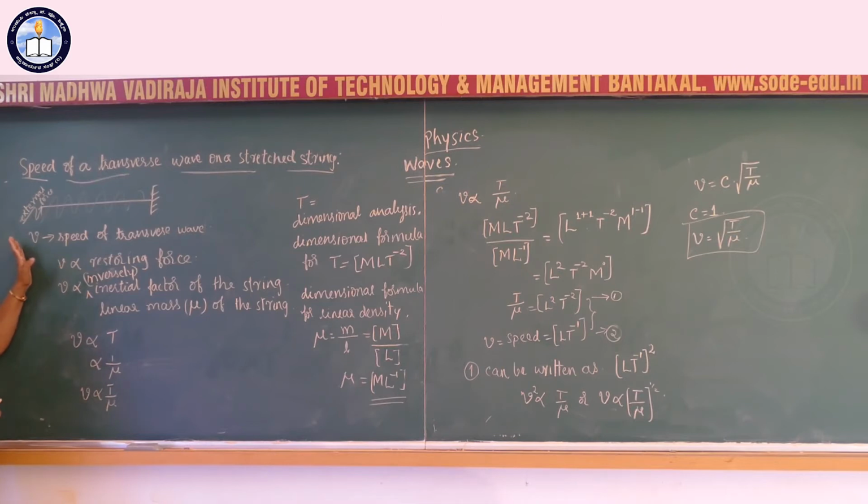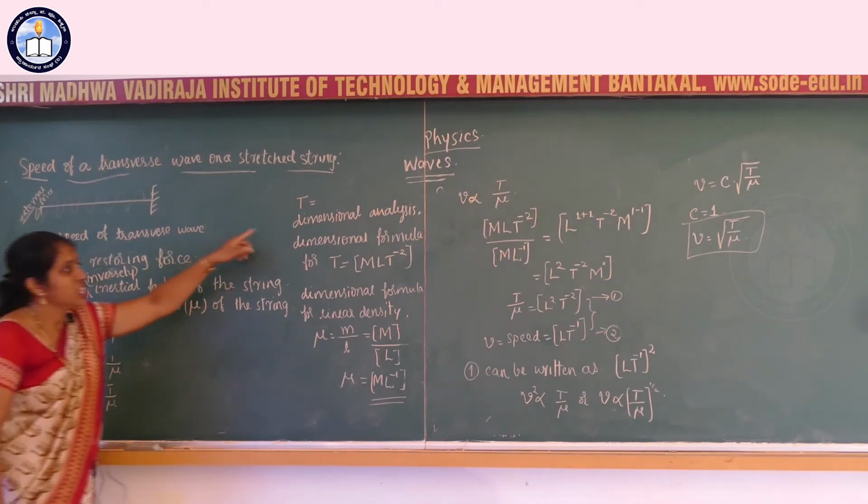Due to tension, restoring force is created. Velocity v also depends on the inertial factor of the string, that is linear mass mu of the string. Combining these two, we get v is proportional to tension and inversely proportional to mu, mass per unit length.